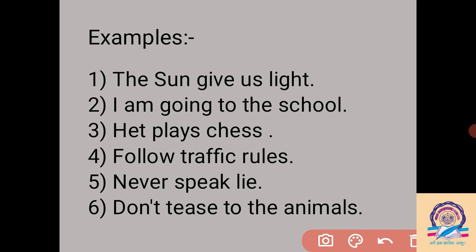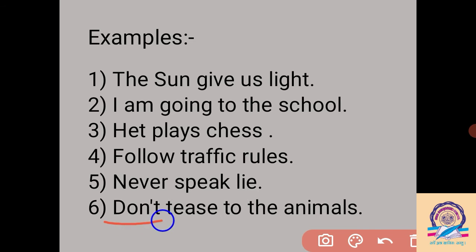Then another, follow traffic rules. Follow traffic rules is an imperative sentence. It gives us command, order, request. At the end of the sentence we have to put the full stop. Then, never speak lie. Here at the end of the imperative sentence we have to put a full stop.